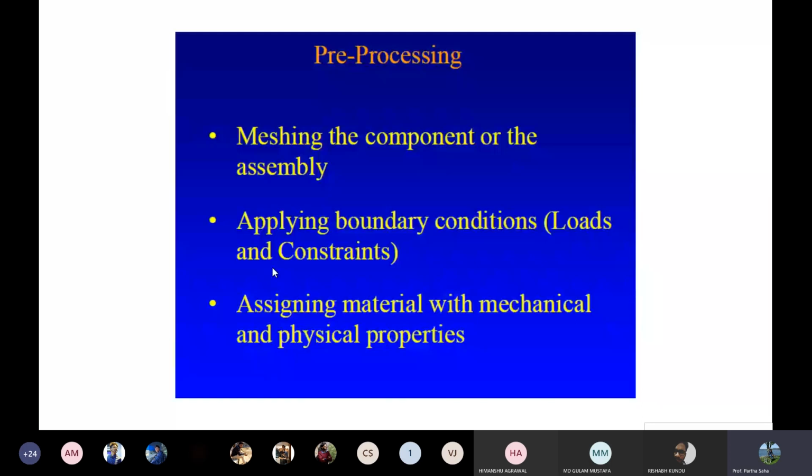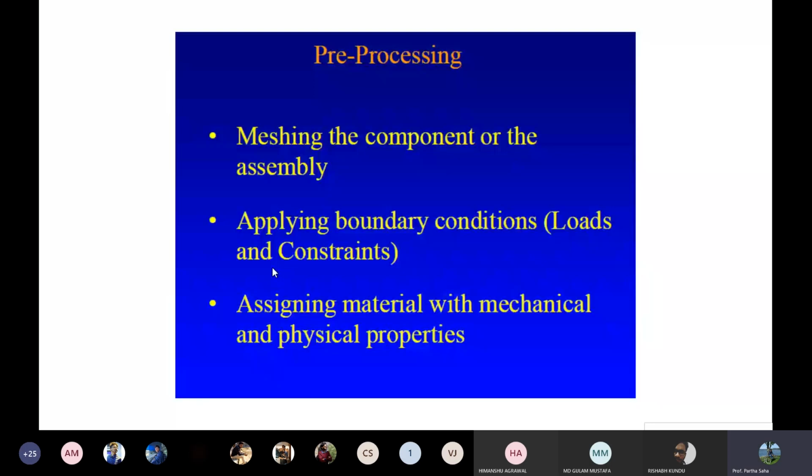What are the limits here? Loads and constraints. These are actually initial limits which you must apply. So you can give some number, maybe 400 Newton load. What is a constraint? One end is fixed, another one is hanging, right? Or something like one surface is insulated, right? There is no adiabatic heat loss, there is no heat transfer with the surrounding. There are n number of constraints you can give. There are n number of boundary conditions you can give. So applying the boundary condition is very, very important.